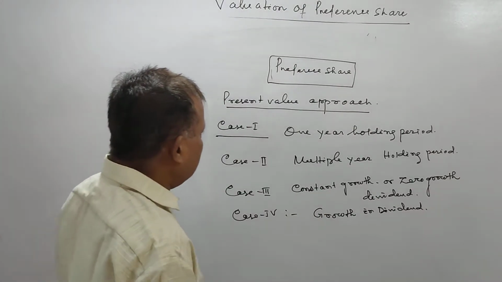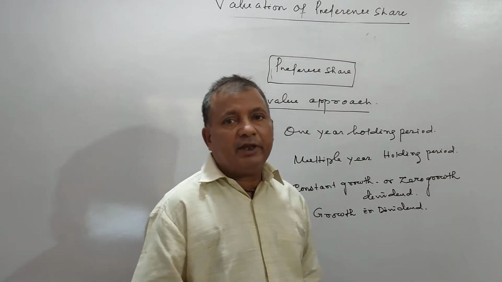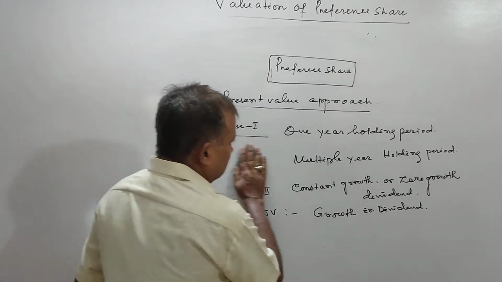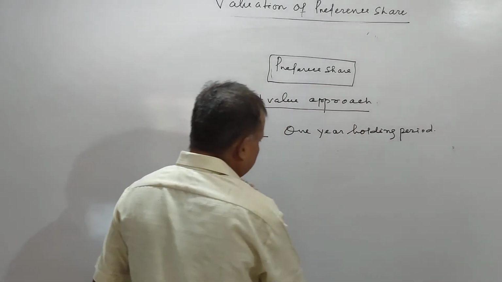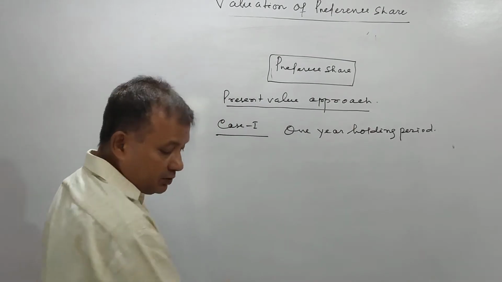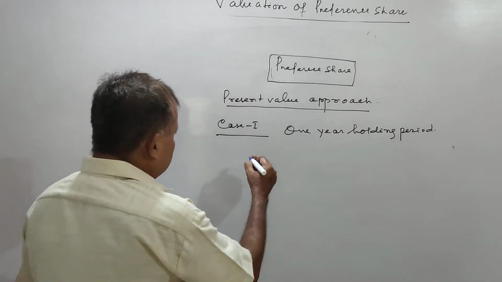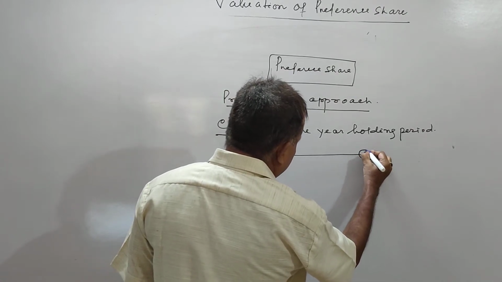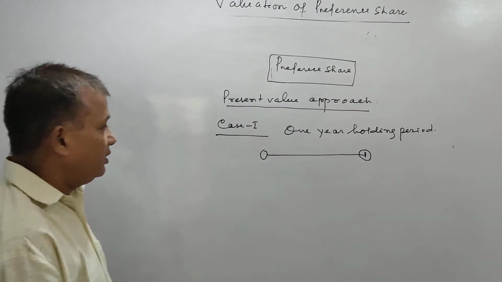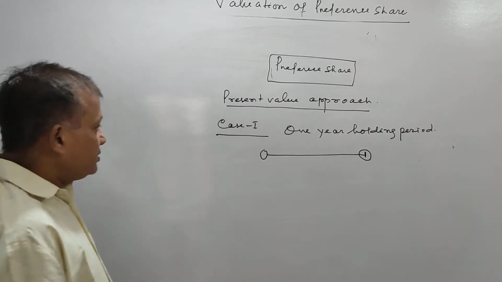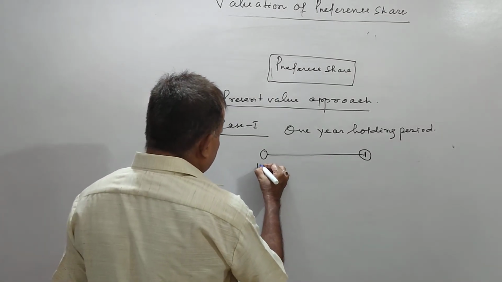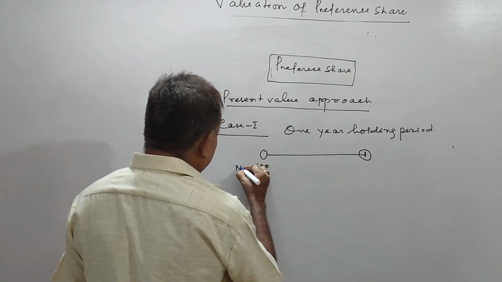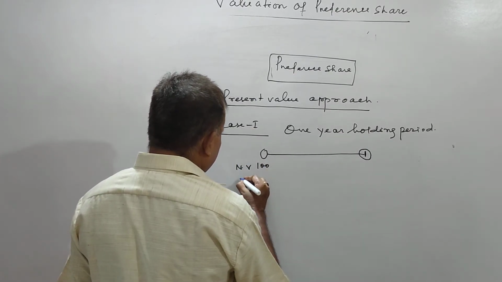So the case 1 is 1 year holding period. Let me explain you. So this is 0 year, this is the 1 year. Suppose I purchase a preference share, nominal value 100.